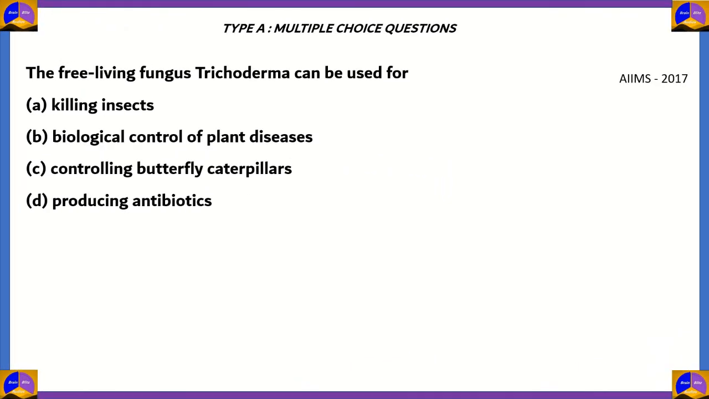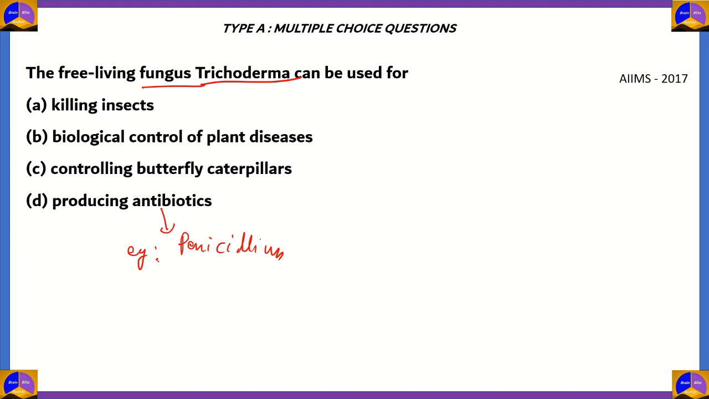Finally, we have the last question of this episode. The free-living fungus Trichoderma can be used for A. Killing insects, B. Biological control of plant diseases, C. Controlling butterfly caterpillars, and D. Producing antibiotics. Now, producing antibiotics is the function of fungi such as Penicillin.